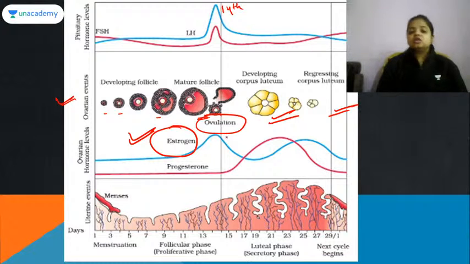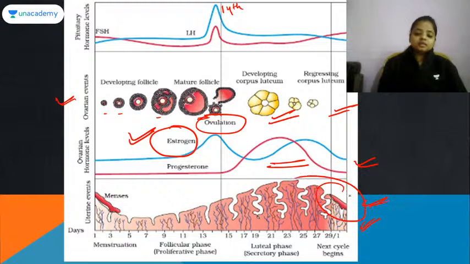But later, if fertilization does not occur, the level of progesterone will increase and the level of estrogen will decrease a little bit. That's why females start feeling very low, and then the degeneration of the corpus luteum will start, and the levels of all four hormones, that is LH, FSH, estrogen and progesterone, will decrease completely. When they decrease, the new menstrual cycle will begin. Then there will be bleeding for 3 to 5 days, and the whole cycle will repeat itself again and again. That was all about today's lecture.